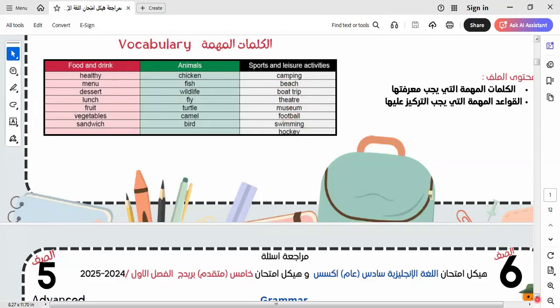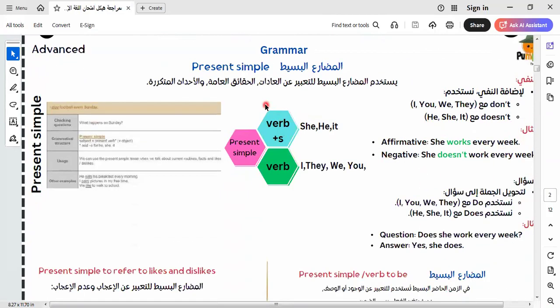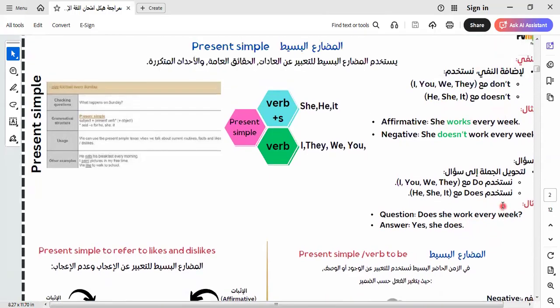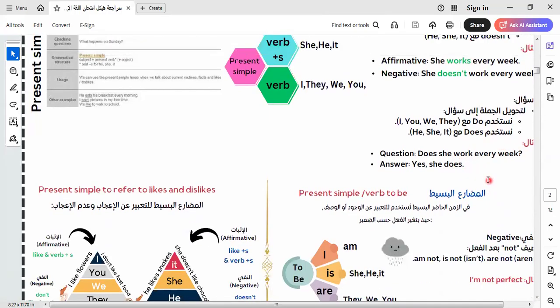Let's go to another item in this review. We talk about the present simple tense, and during our videos, we know that the present simple tense is used for facts, habits and routines. We know this verb with this tense by adding s to the singular verb. Singular we add s, and plural we don't add s. We use don't and doesn't when we have the helping verb: I, you, we, they take don't; he, she, it take doesn't. Plural nouns take plural verbs that don't take s.